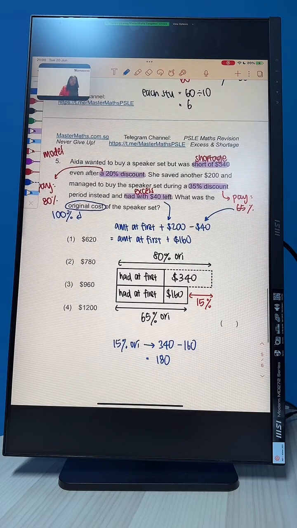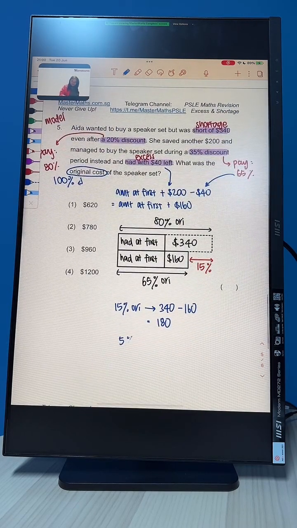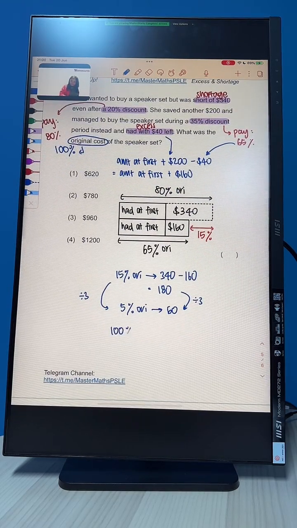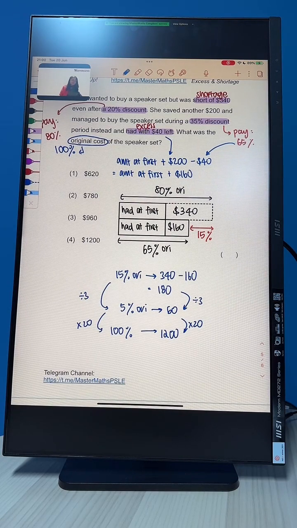If we have 15%, we can go ahead and look for 5%. Okay, divide by 3 to give us $60 here. Divide by 3 as well. Then we can find 100% times 20, times 20, to give us $1,200. If you want to find 1%, yes, go ahead. No problem as well, okay? As long as you reach your 100%, which is $1,200, okay?